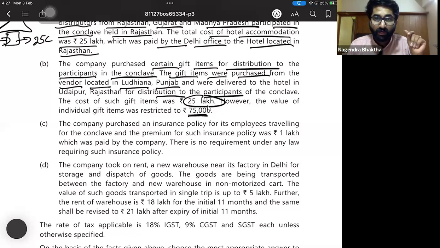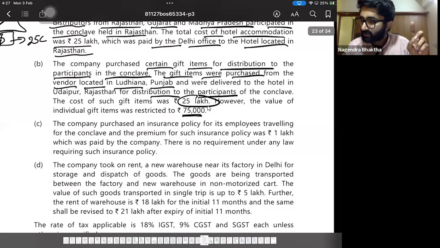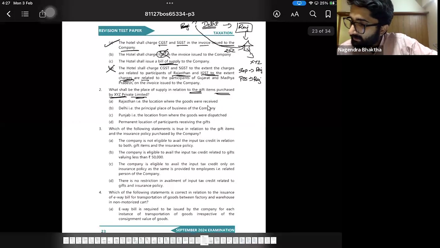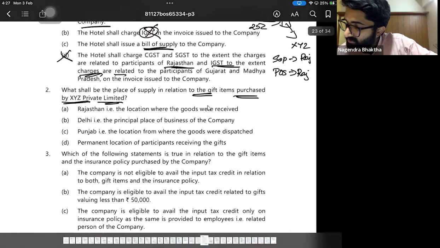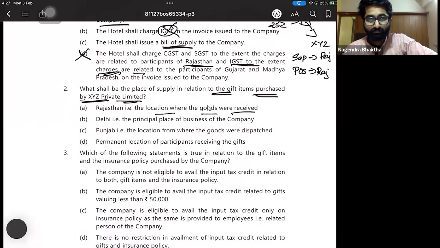Now the question is, what will be the place of supply for that gift item? We will see the options. Rajasthan, the location where the goods were received. Delhi, the principal place of business of the company. Punjab, the location from where the goods were dispatched. This is absolutely not the answer. That is not the place of supply.